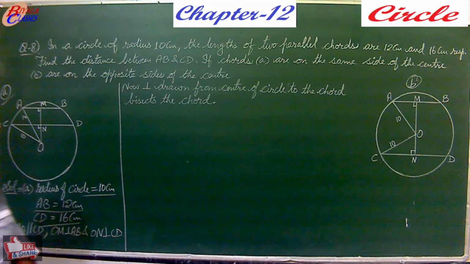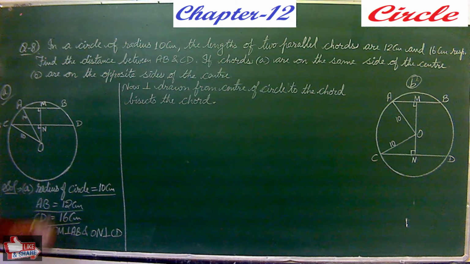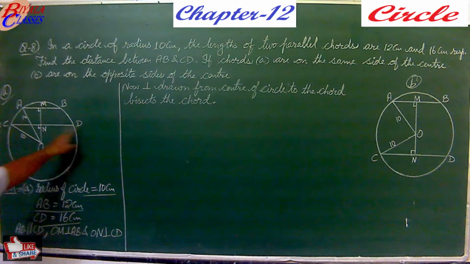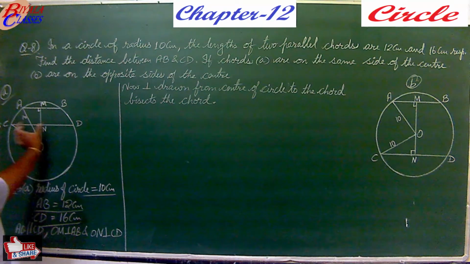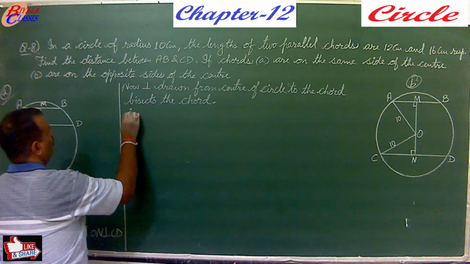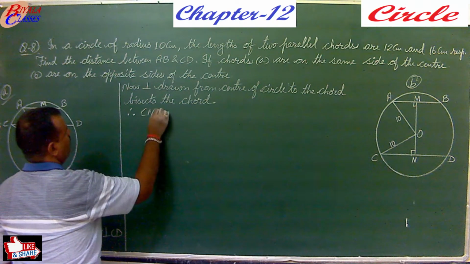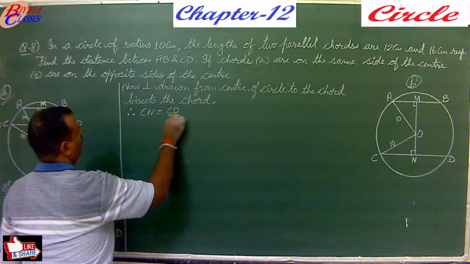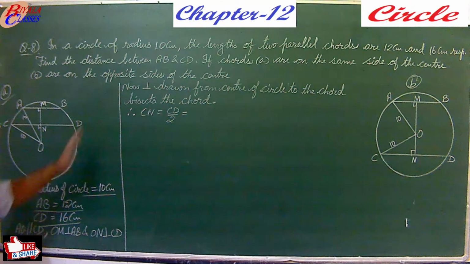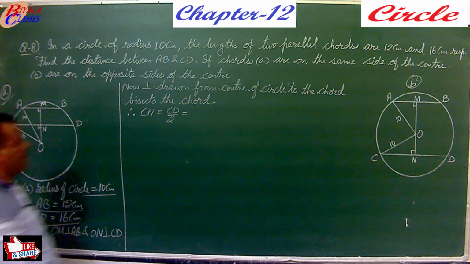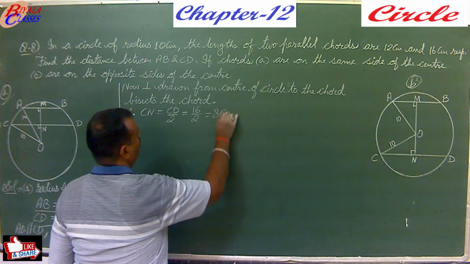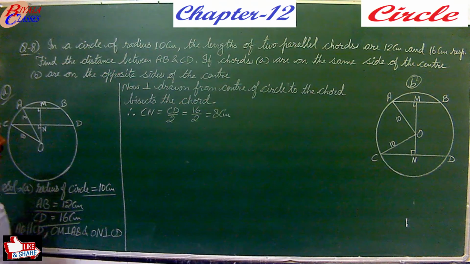So if any perpendicular is drawn from the center to the chord, it will bisect the chord. So here ON is perpendicular to CD. It means CN and ND both will be equal, or you can say CN is half of CD. This part will be half of CD. And what is CD? CD is 16. So it is half of 16, that is 8 centimeter.